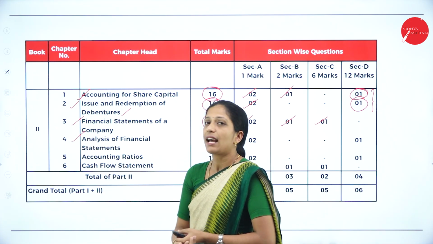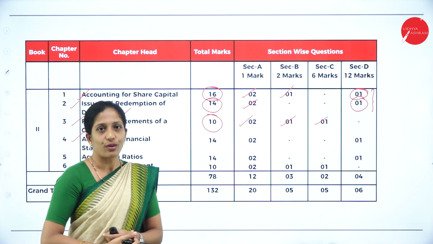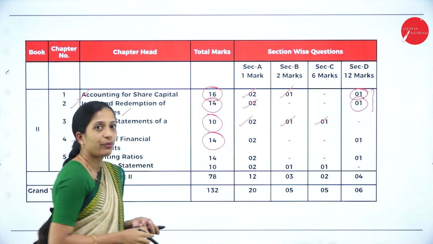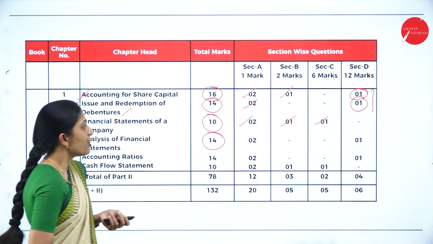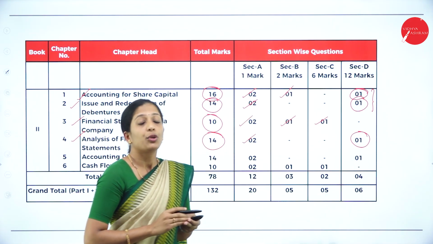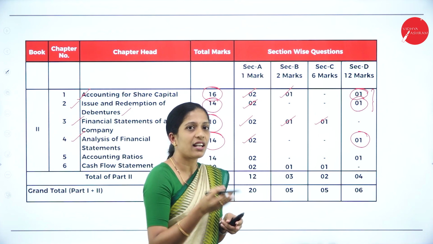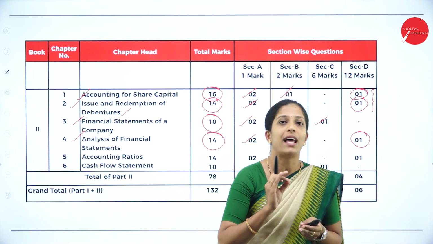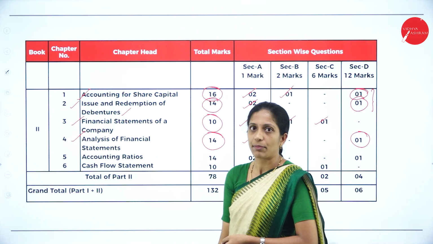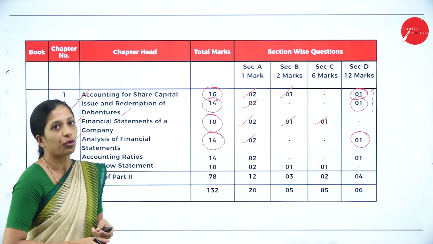Okay, so that is about your financial statement of a company. Next, the fourth chapter is analysis of financial statement. Again, a very easy chapter where you can easily score 12 marks. So the total weightage is 14 marks, where you have 2 questions of 1 mark and 1 question of 12 marks, where you can get a question on comparative balance sheet or common size balance sheet. So very important as well as very easy to score 12 marks here. So you can give importance to this analysis of financial statement, where the weightage is 14 marks.